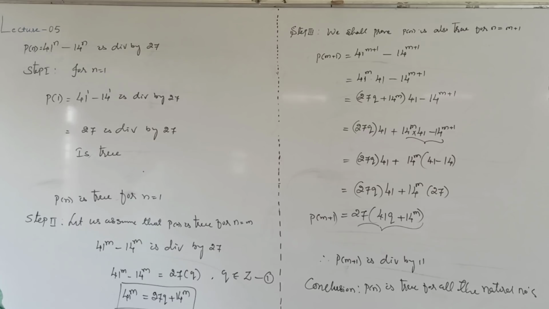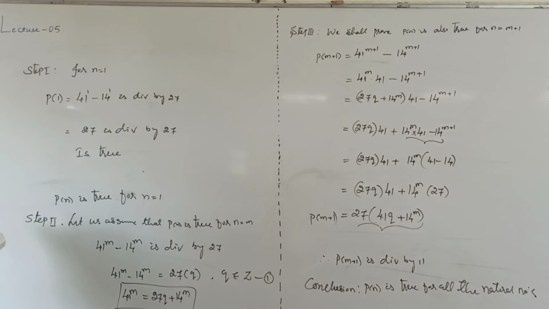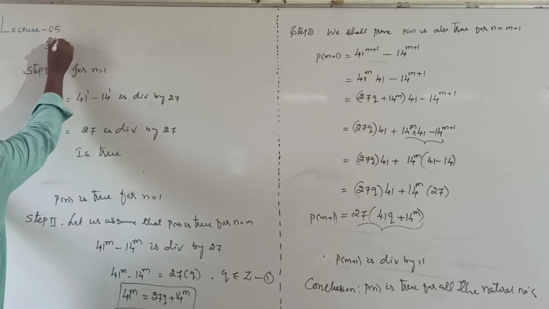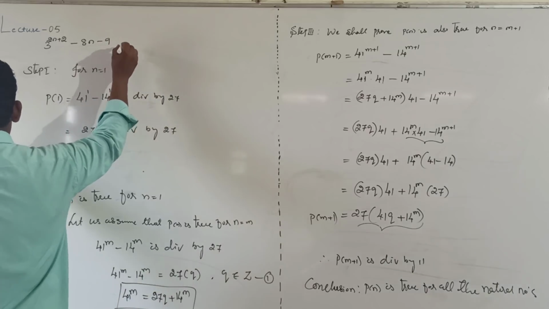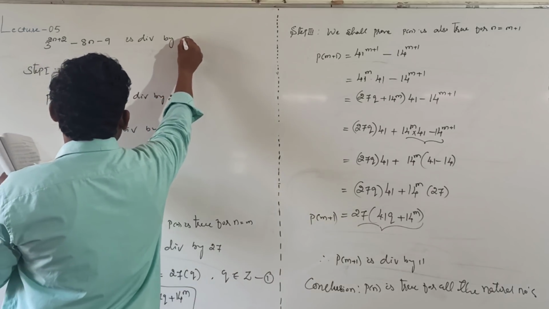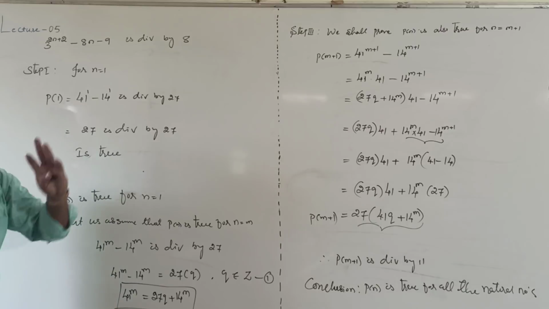Next problem. Prove by principle of mathematical induction that 3 power 2n plus 2 minus 8n minus 9 is divisible by 8. Check whether the statement is true for all the natural numbers or not.